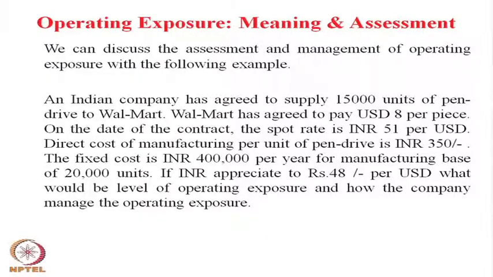But the pricing of the product at $8 per unit was defined by the Indian company by assuming that the rupee will prevail at 51 per dollar and the fixed cost remains at 400,000. Similarly, the direct cost of manufacturing is 350 rupees per unit, and these are the assumptions.